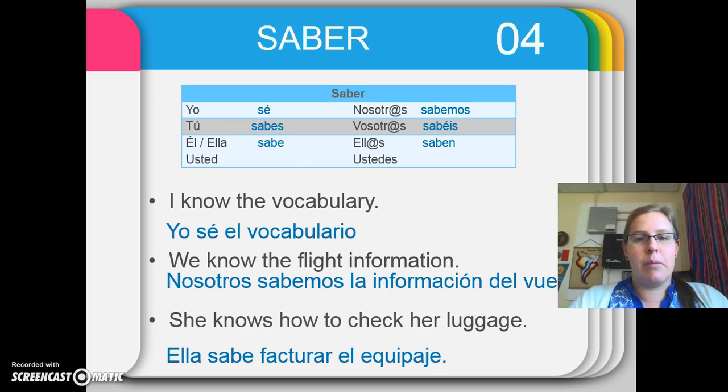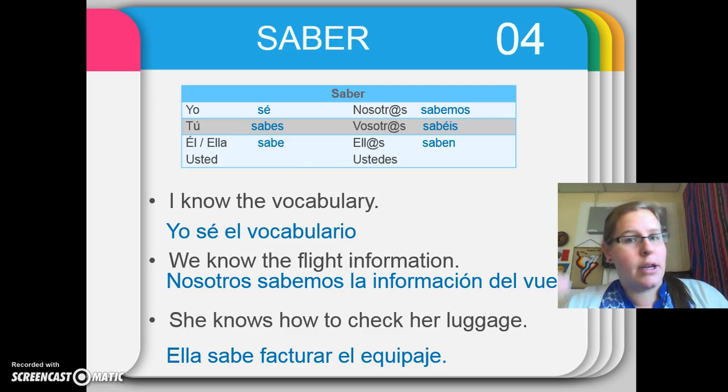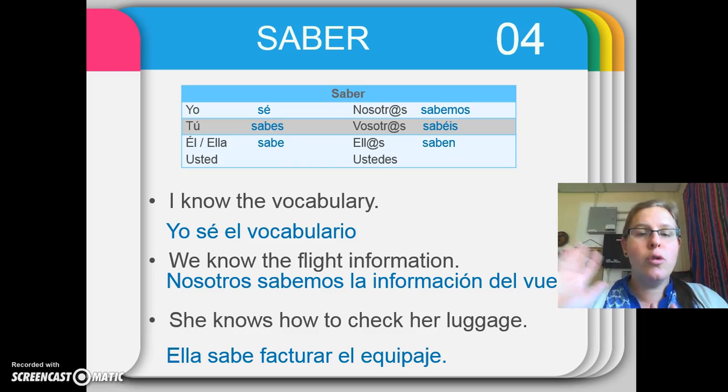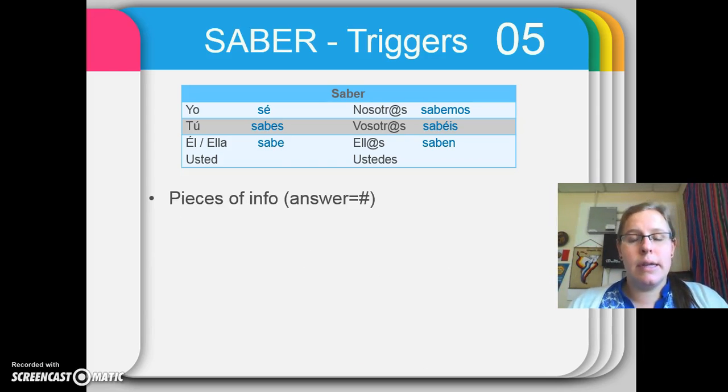So these are all three examples. Remember, as we go through the video, I encourage you to pause. I encourage you to rewind. I'm going to go through this pretty quickly, so you go at the pace that you need, okay? So next up, I just want to talk about some triggers for saber. And what I mean by triggers, I mean situations that absolutely make saber necessary, okay?